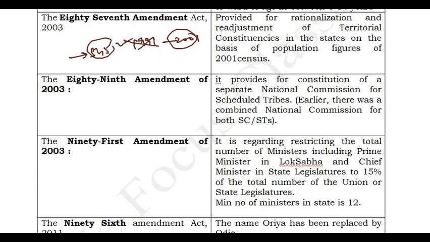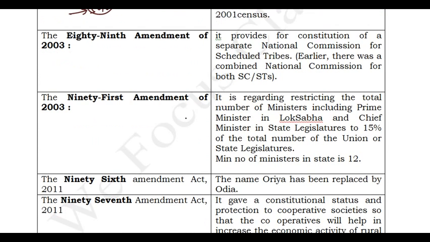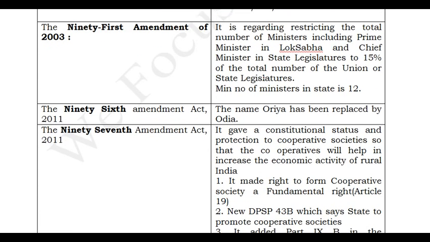And see the 89th Amendment Act of 2003. Earlier we have seen that there was a National Commission for Scheduled Castes and Scheduled Tribes. So it is a joint commission. Now these commissions were split, and a separate National Commission for Scheduled Tribes and a separate Commission for Scheduled Castes were created under the 89th Amendment Act. Remember that 89th Amendment Act.